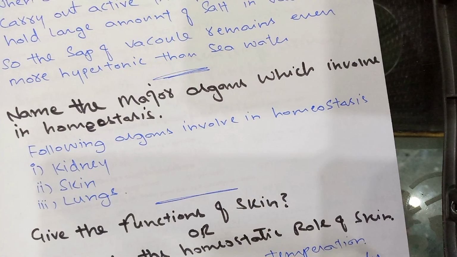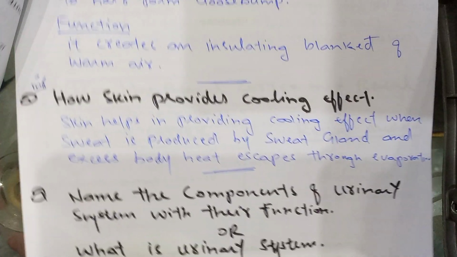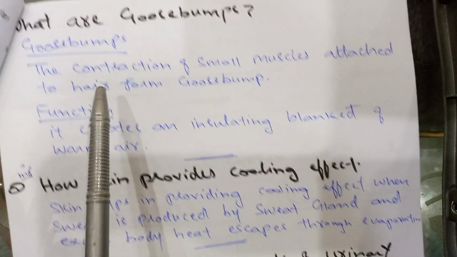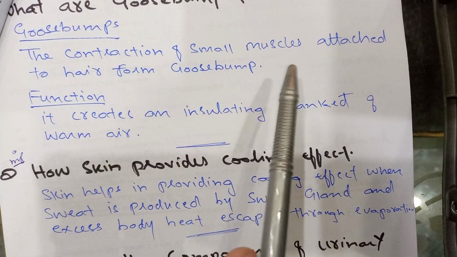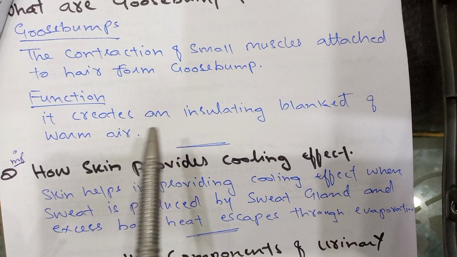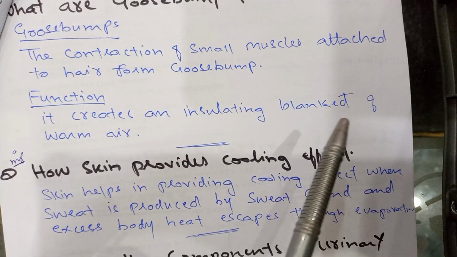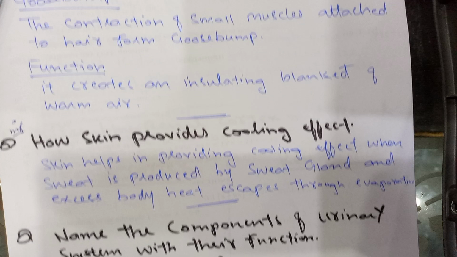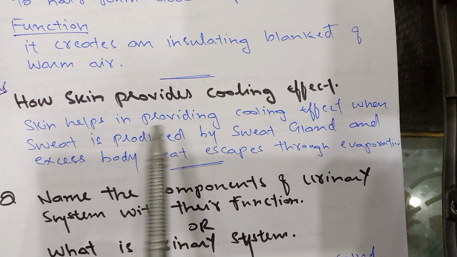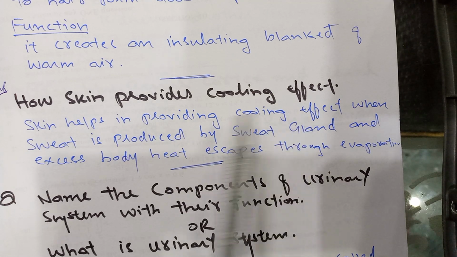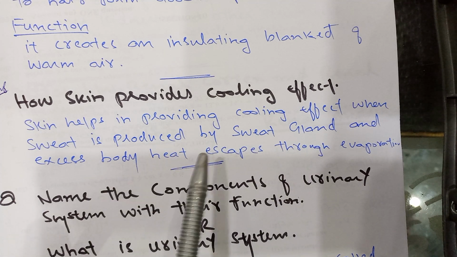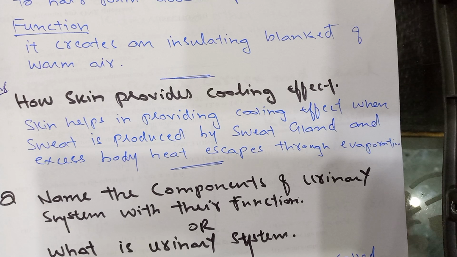Next question. What are goosebumps? Goosebump: the contraction of small muscles attached to hair forms goosebump. Function: it creates an insulating blanket of warm air. Next question. How skin provides cooling effect? Skin helps in providing cooling effect when sweat is produced by sweat glands and excess body heat escapes through evaporation.